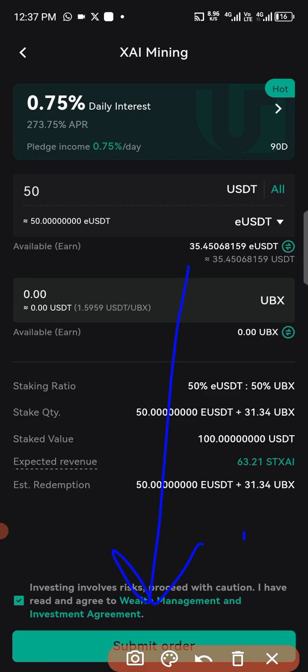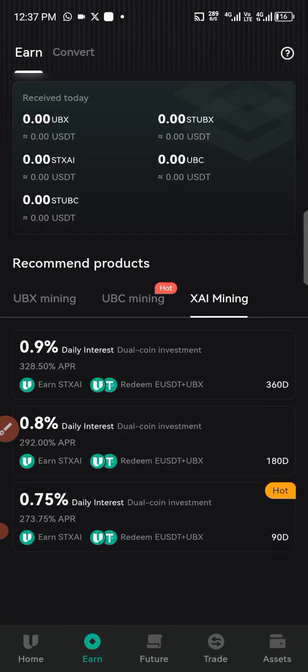But if you're a new member, like I said, you need EUSDT for you to stake on any of these stake categories. So all you have to do is contact or maybe DM me so that you can actually get EUSDT, and then you can be able to stake on the system. Okay, all right, guys. So for new members, I have to go back. Let me go back from this place.